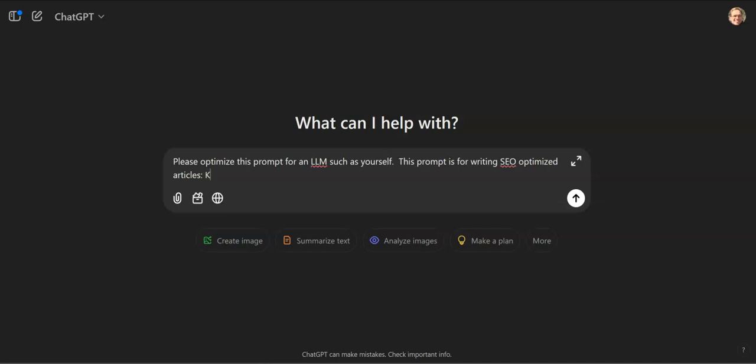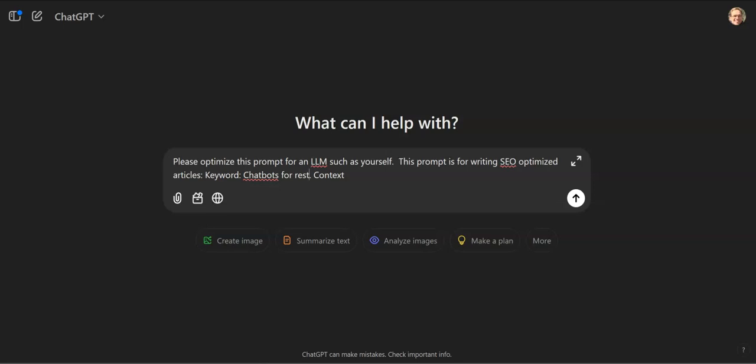And let's start. First thing I want to know is keyword. Well, it helps if I spell keyword right. Keyword, primary focus, and then context. Well, let's actually just make a keyword: chatbots for restaurants.